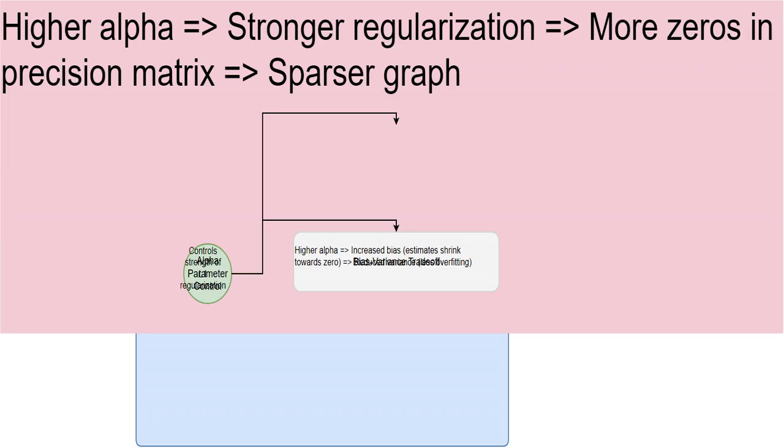Okay, now let's talk about the bias-variance trade-off. When you crank up alpha, you're essentially increasing the bias. Your estimates are getting pulled closer to zero. But hey, that comes with a benefit. You're decreasing the variance, which means you're reducing overfitting and avoiding those overly complex models.